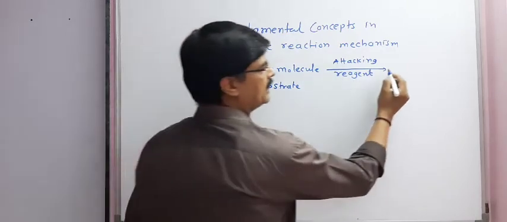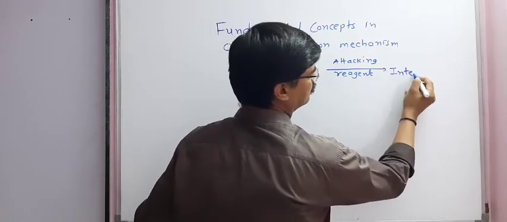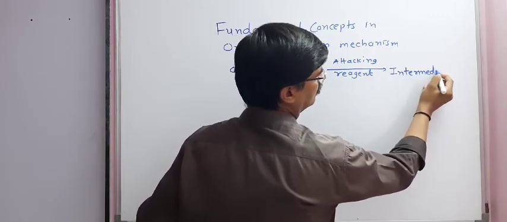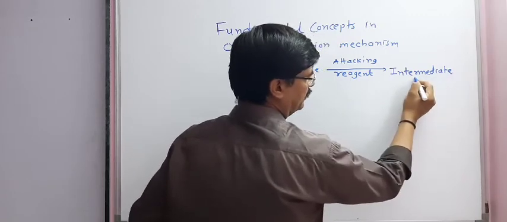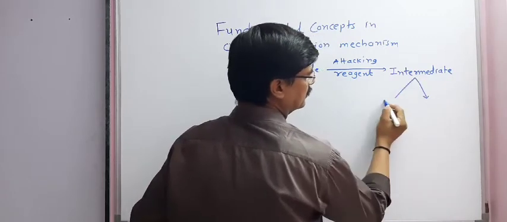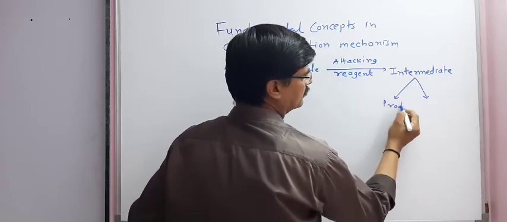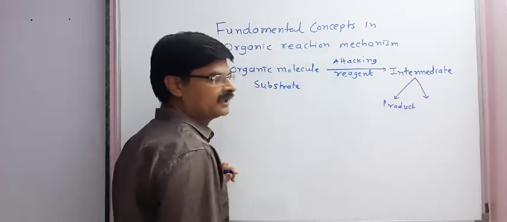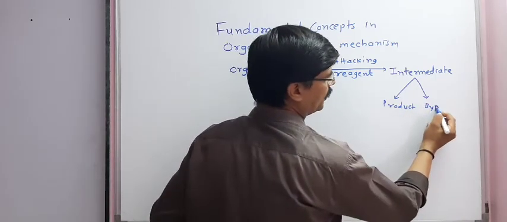First, an intermediate is formed, and from the intermediate, the product, or product and byproduct, is formed.